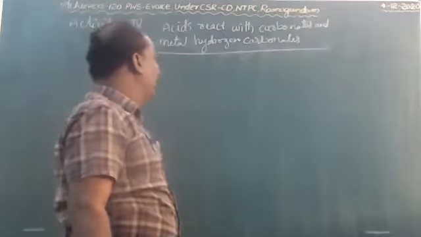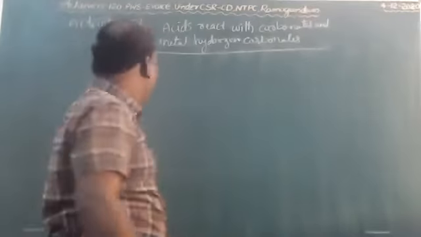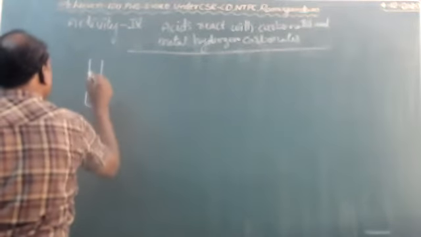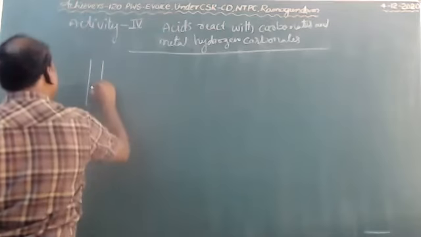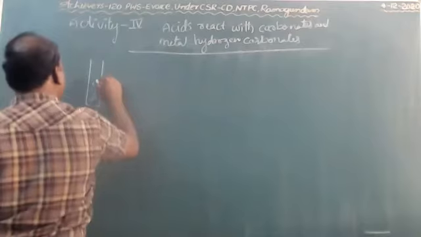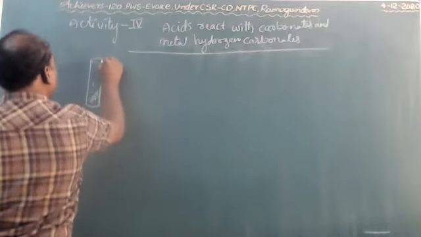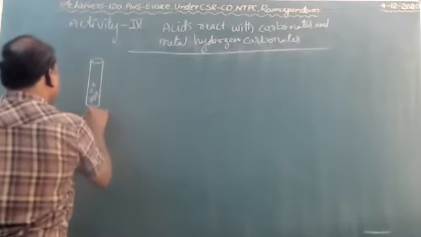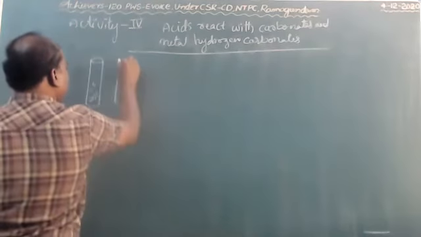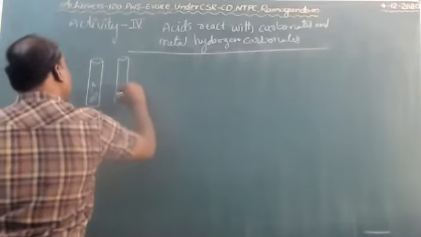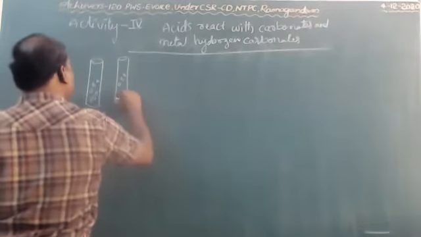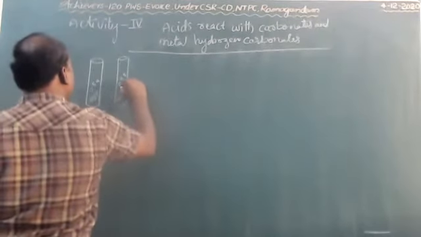First of all, take 2 test tubes. For example, see children, it is one test tube. Take 0.5 grams of Na2CO3, sodium carbonate, and label it A. Take another test tube and take 0.5 grams of metal hydrogen carbonate, that is NaHCO3.